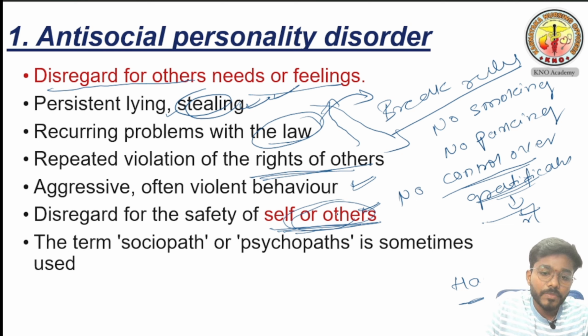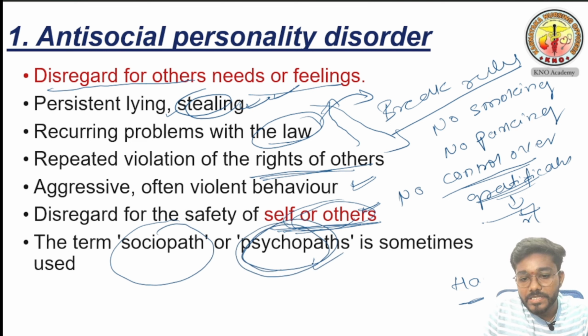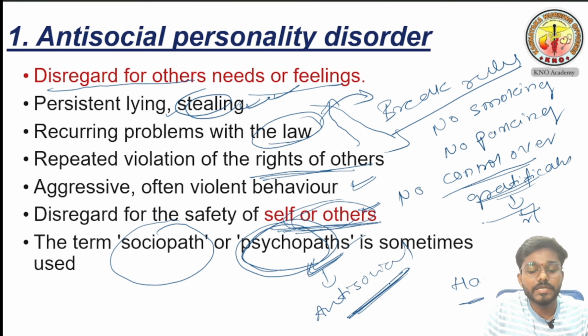The terms for antisocial personality disorder are sociopath and psychopath. You may have heard in society people saying, "Yeah, he is a psycho." Then they are telling that this is antisocial personality disorder. If they say he is like a psycho, then they are conveying that he has antisocial personality disorder. One more thing I want to tell you.